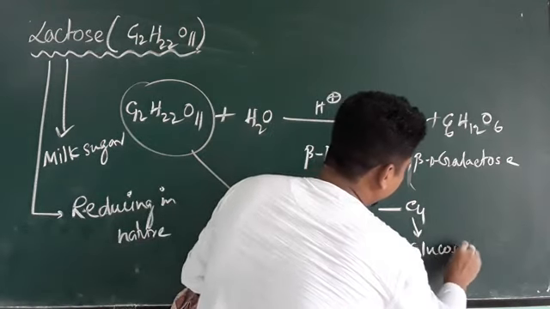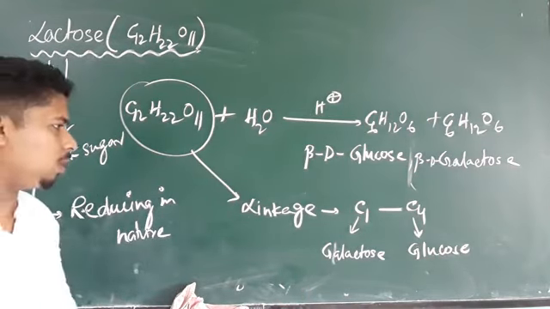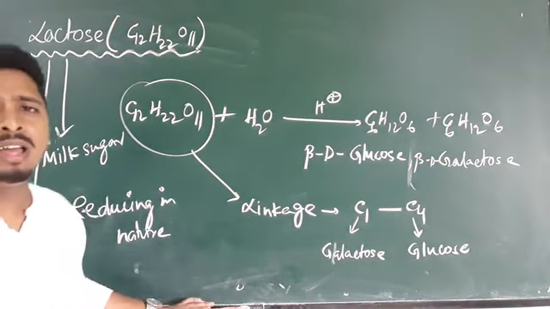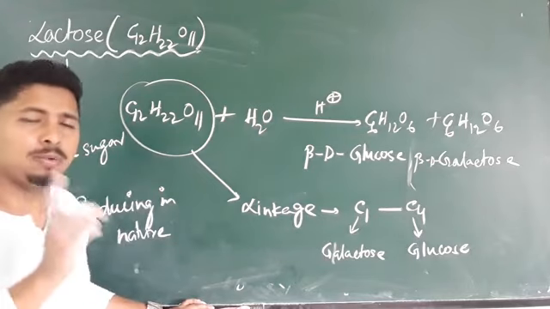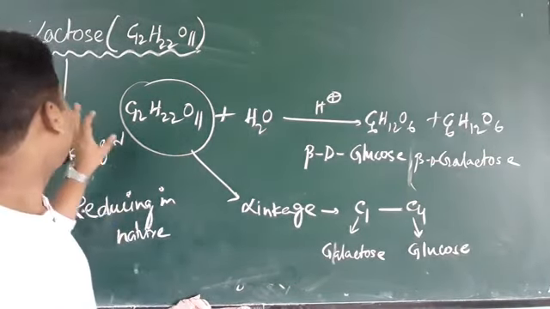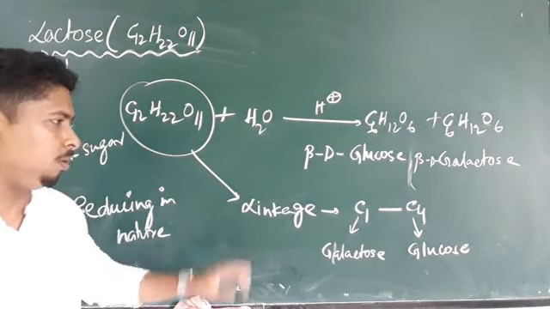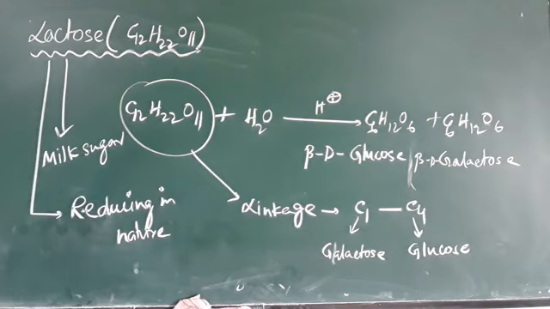So they will be linked. This linkage is important. But I am not going to write the structure of this. I have drawn the structure of sucrose, and the structures of maltose and lactose you will draw from your NCERT textbook. So this is all about lactose.